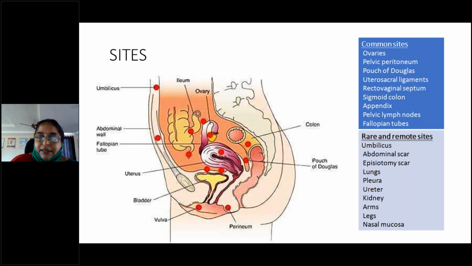Okay, common sites are fallopian tubes, ovaries, pelvic peritoneum, uterosacral ligaments, pouch of Douglas. On one side sigmoid colon will be present, on one side appendix will be present. And pelvic lymph nodes are the common sites for endometriosis. But there are rare and remote sites of endometriosis also. They will be umbilicus, abdominal scar, episiotomy scar, lungs, pleura, ureter, kidney, even arms, legs, and nasal mucosa. So remote places are there, common sites are there. You should remember this.